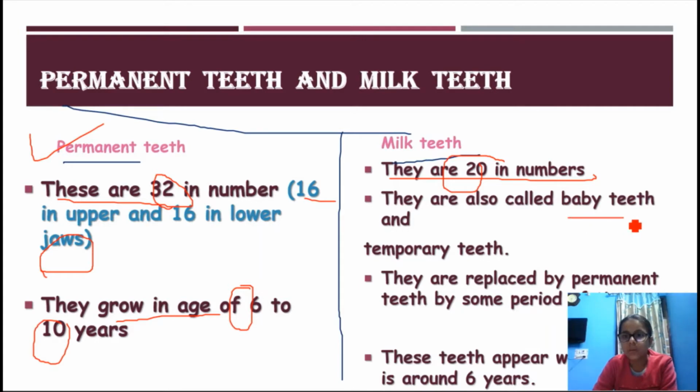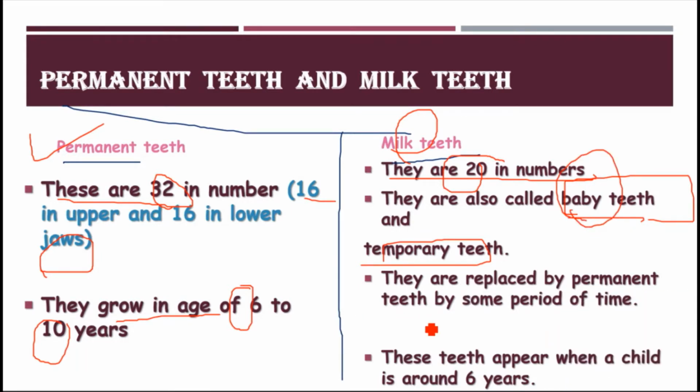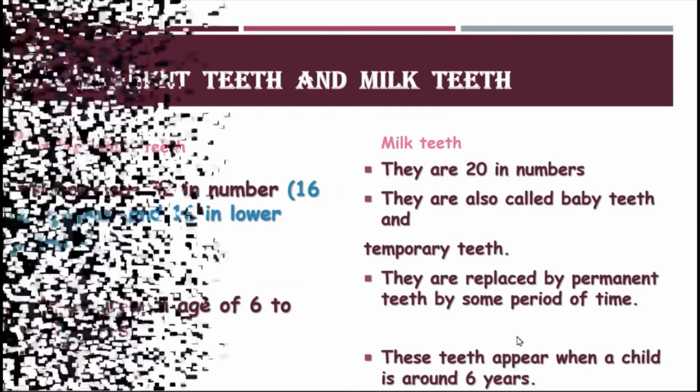They are also called baby teeth and temporary teeth, because they are the teeth which grow in the baby and are replaced by permanent teeth after some period of time, that is 6 to 10 years. These teeth appear when a child is around 6.